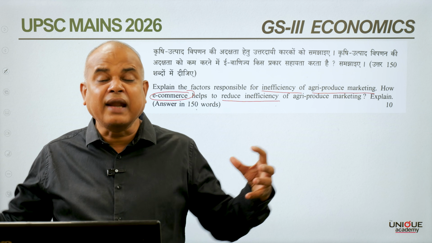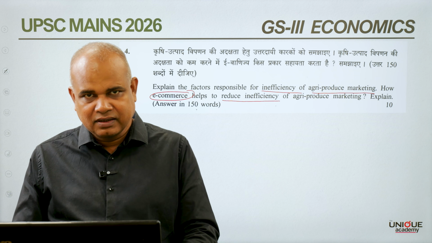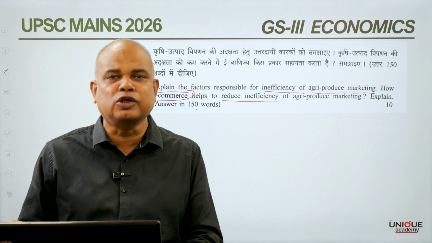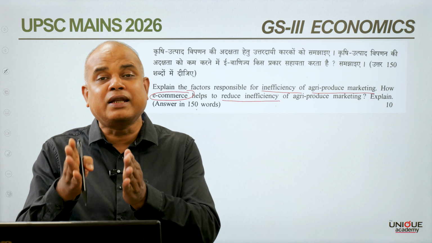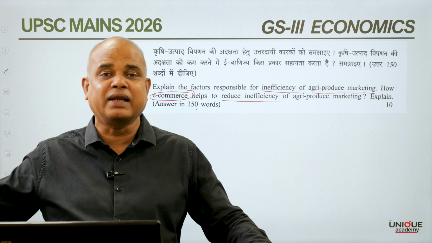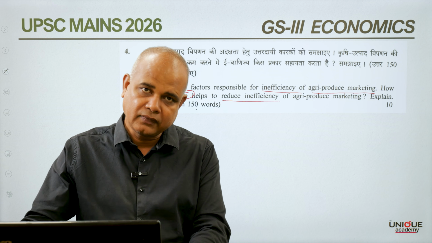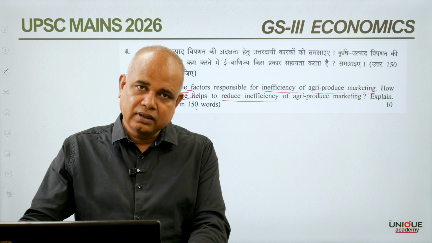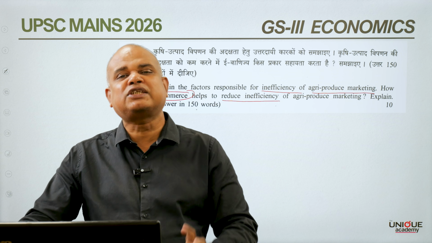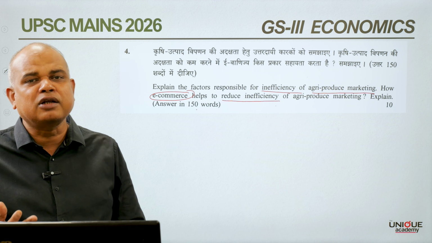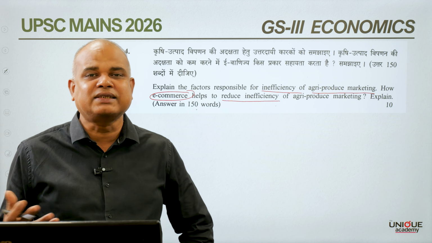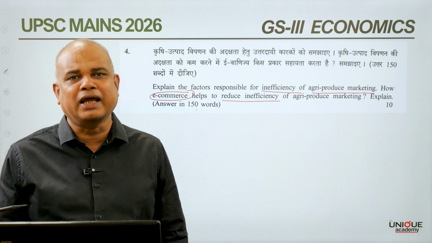Now, if you look at the wastage, this is only because of involvement of multiple intermediaries in between the producer, that is the farmer, and the consumer. So if you could reduce the wastage, a larger part of supply crisis or supply constraints can be solved.